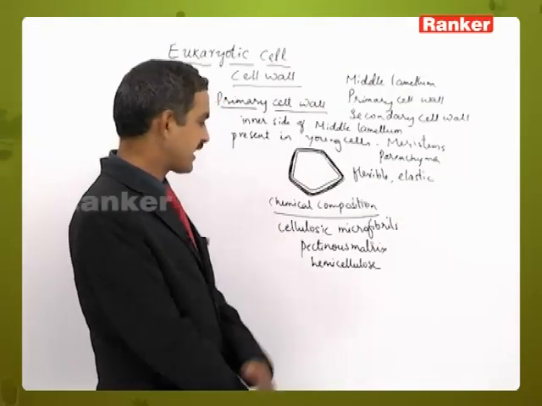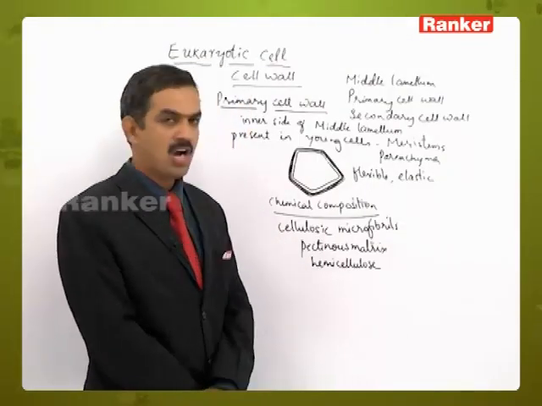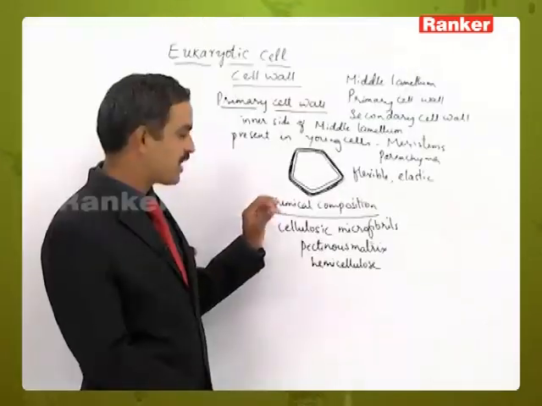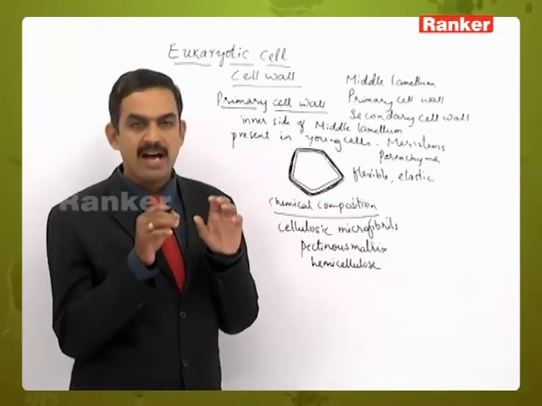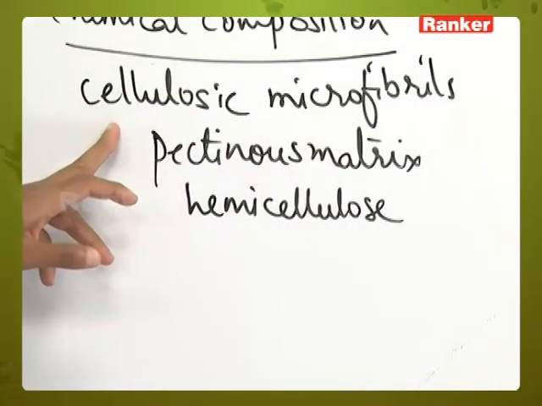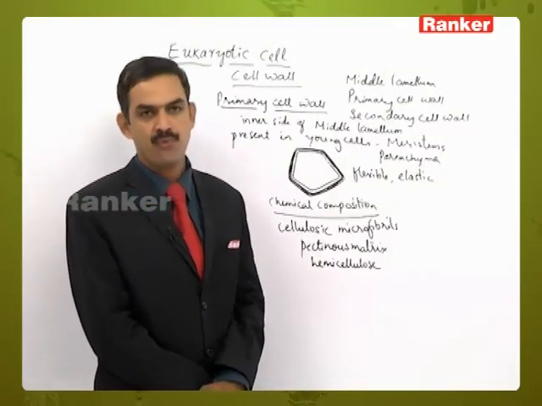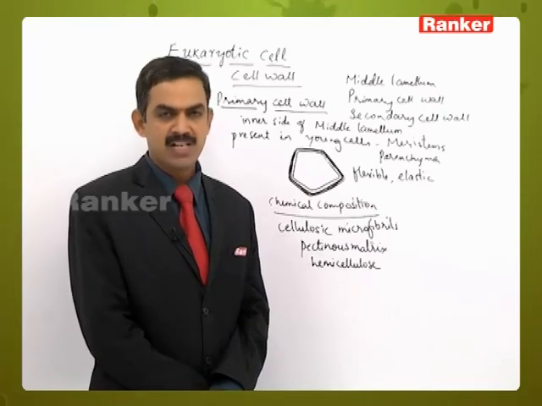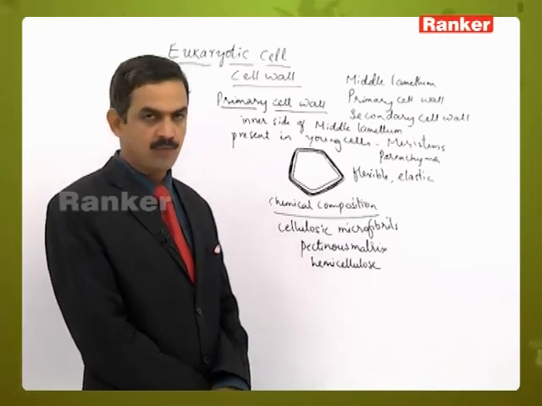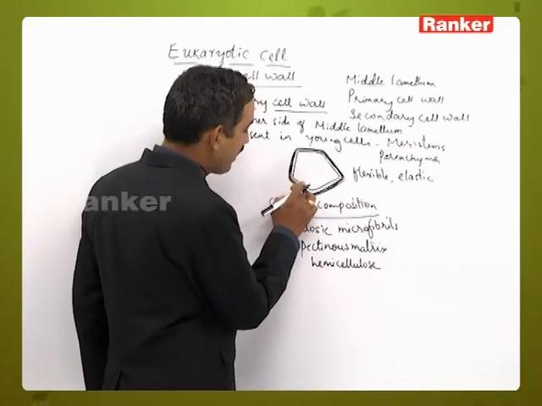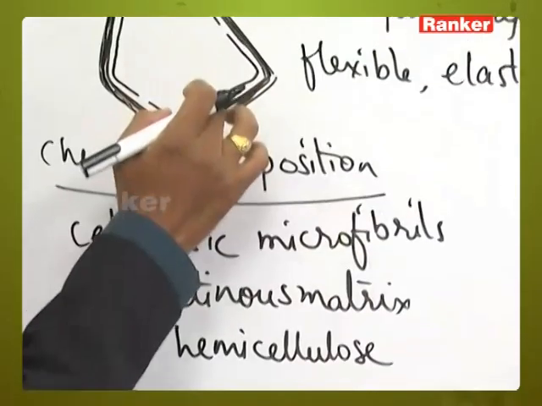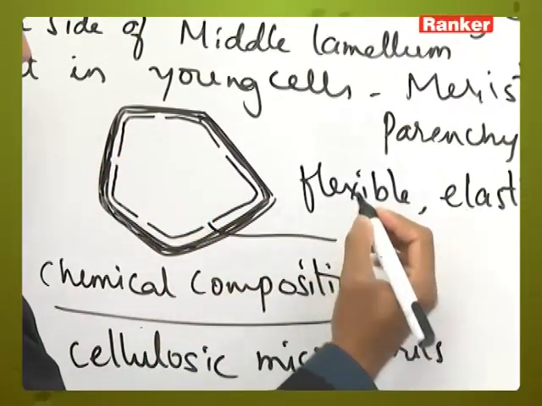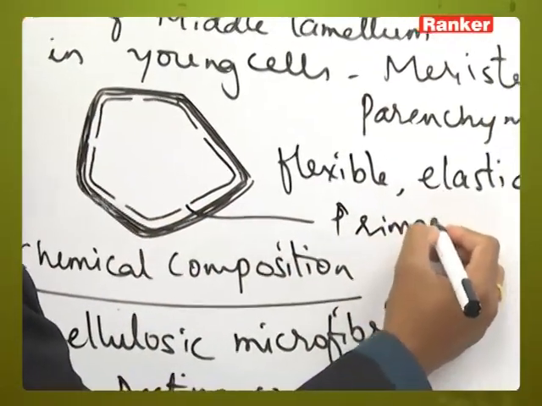So these are the three major chemicals, and among them pectin is present in large quantity. In the pectinous matrix, here and there we can see small empty or unfilled spaces. Those unfilled spaces are filled with the cellulosic microfibrils. This type of layer deposited on the inner side of the middle lamellum is called the primary cell wall. And in the primary cell wall, here and there we can see some empty spaces or thin areas. These thin areas are called primary pit fields.